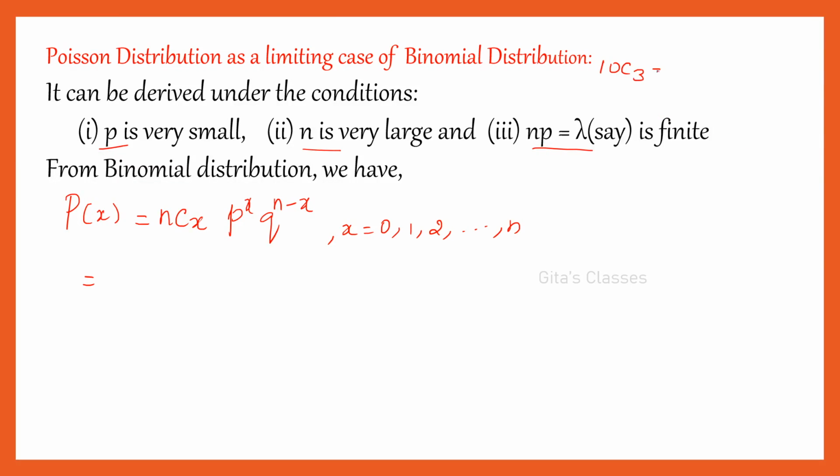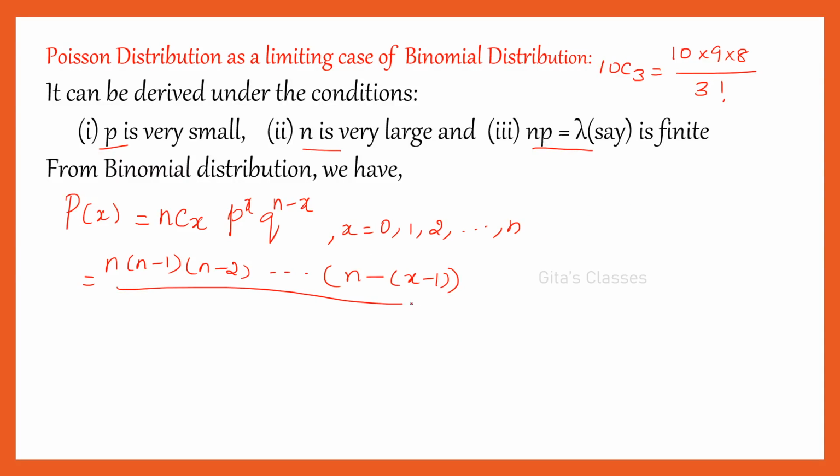See, if you have 10C3, how will you write? 10 into 9 into 8, three terms, divided by 1 into 2 into 3, that is 3 factorial. So nCx I am going to expand like this: n into (n minus 1) into (n minus 2) into etc. up to